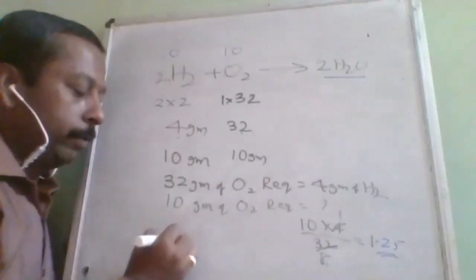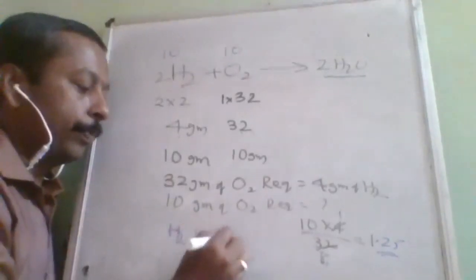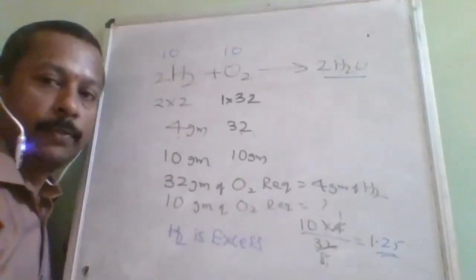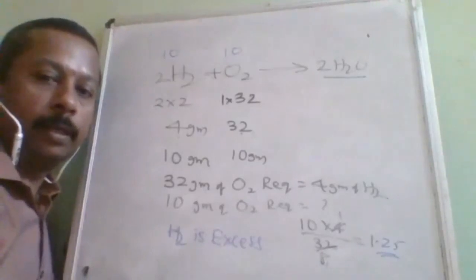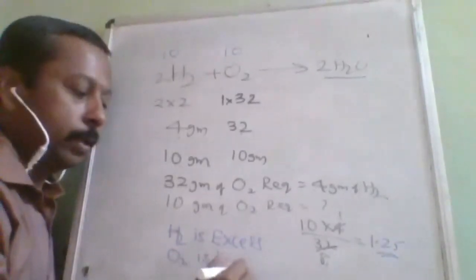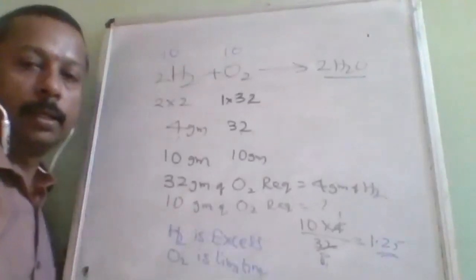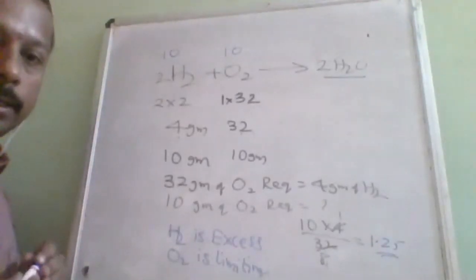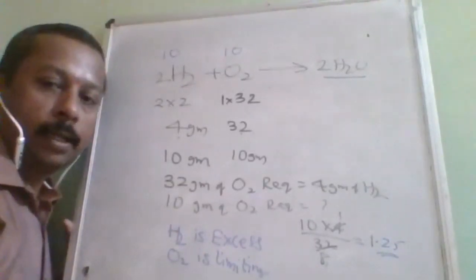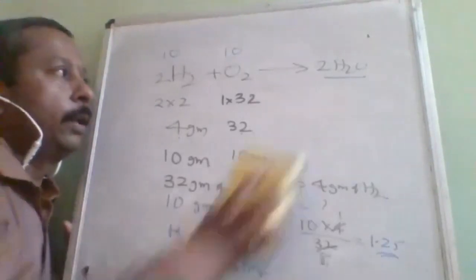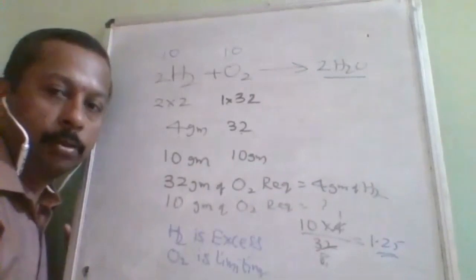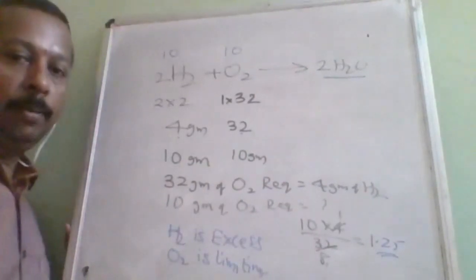So what will we write? Hydrogen is extra, that is excess. As I told you, once one is the excess reagent, the other will be the limiting reagent. Therefore, oxygen is the limiting reagent. Is it understood? So limiting reagent and excess reagent are both different now. Now you can understand which value to use for calculating water. Very good, oxygen is to be used because oxygen is the limiting reagent.